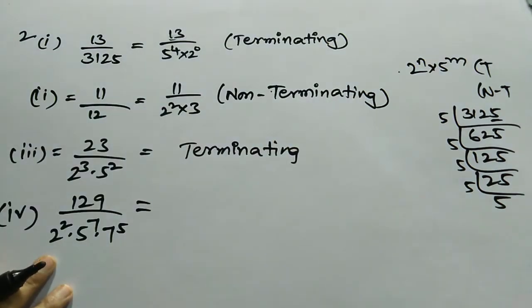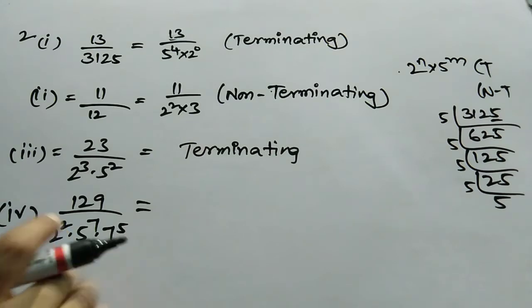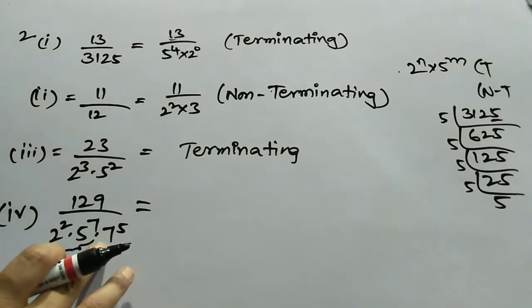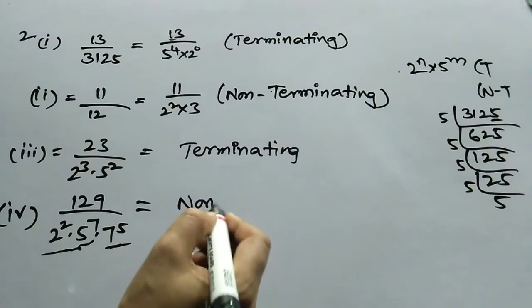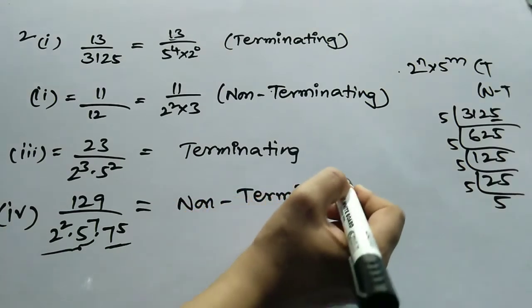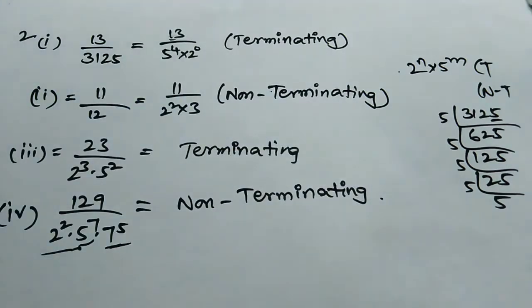Just go to the last one. Here the factors are already given: 2 to the power of 2, 5 to the power of 7, 7 to the power of 5. Here 7 to the power of 5 is extra. Up to here, it will satisfy. If you are seeing this factor, it will be considered non-terminating because it is not in the form of 2 to the power of n and 5 to the power of m.